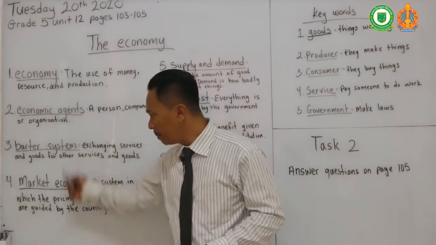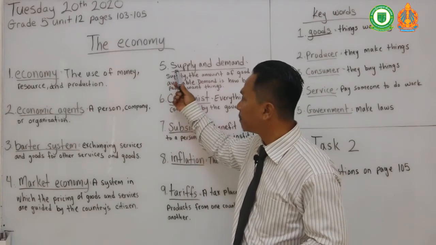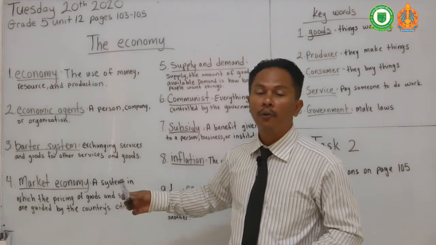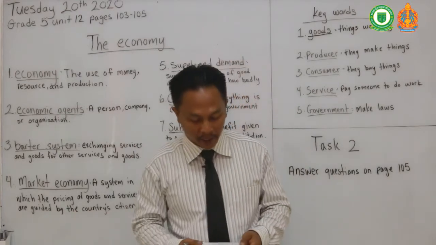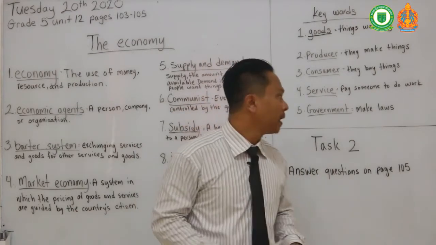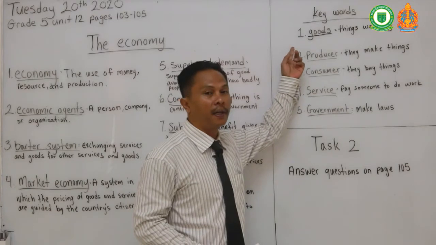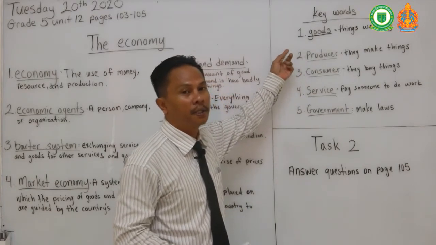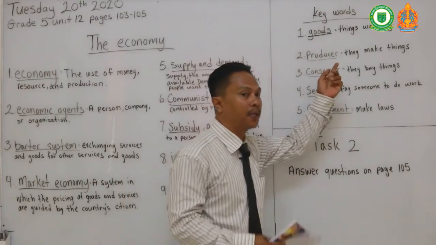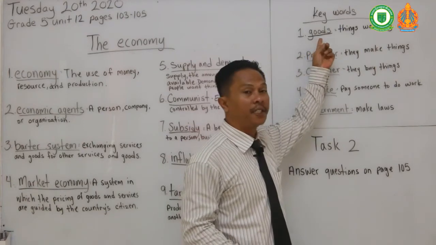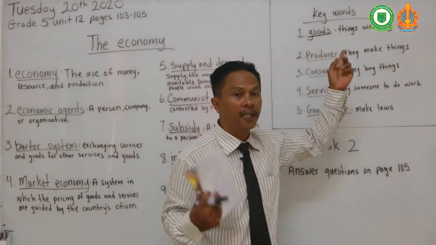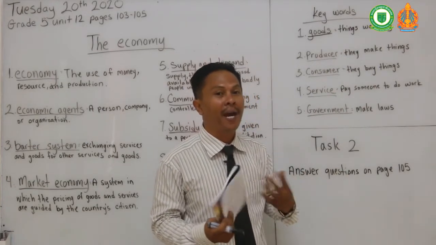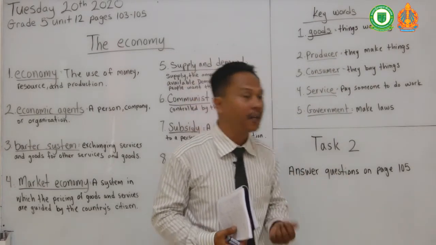So these terms right here are things you need to know in order for you to do your task 2. You're going to be reading in the book. Okay, and the keywords right here, again, I told you to look these up because these are important for you to understand the text. So goods. Things we buy. So when we talk about goods in this text, we're talking about things that we buy, things that we can hold in our hand.